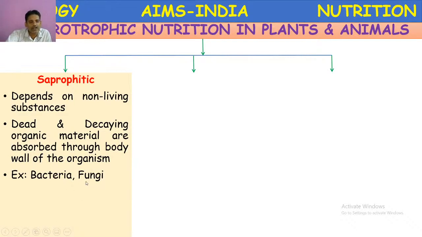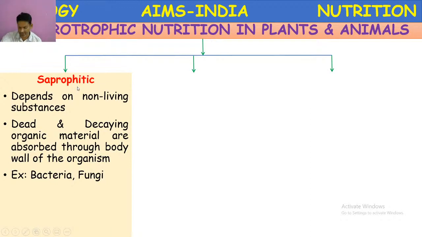What these bacteria and fungi, particularly fungi like mushrooms and molds, do is release some enzymes into the dead bodies of plants and animals, which can digest, and in the form of liquids they absorb. So that's why they are called saprophytes.